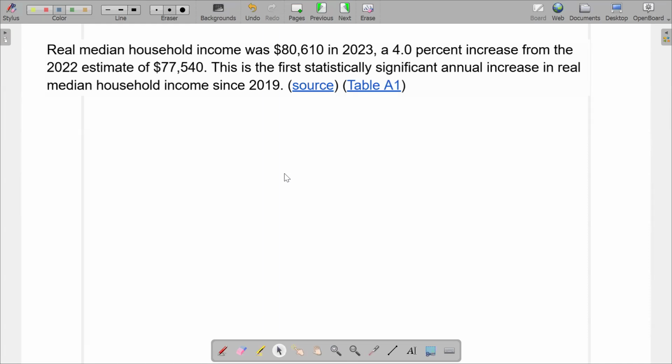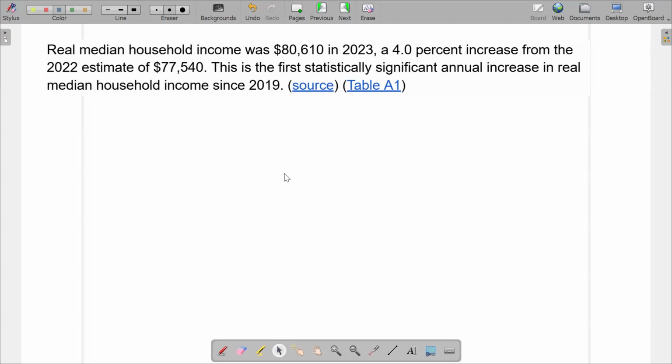How many people in the US? There's over 300 million people in the United States right now. And sometimes their samples are as large as hundreds of thousands of people. Sometimes there may be tens of thousands or thousands of people. Sometimes they even do samples of millions of people. So they're always collecting data for various reasons to help move things along in our economy and in our social networks. So real median, notice they're using median instead of mean here.